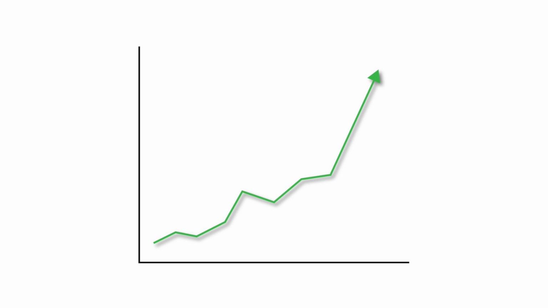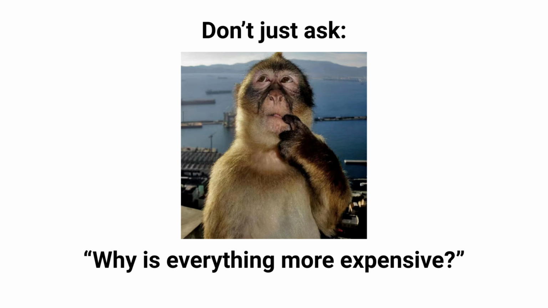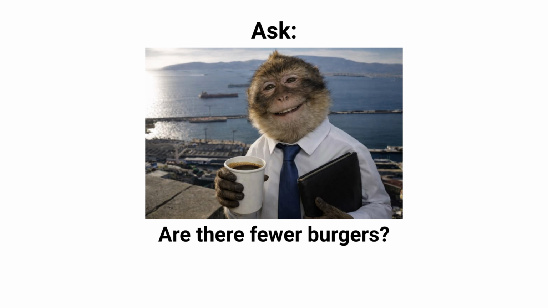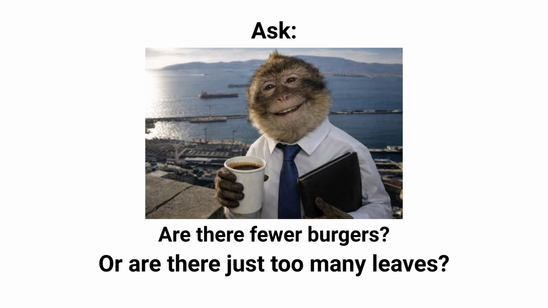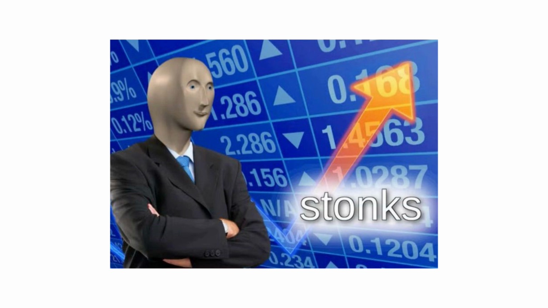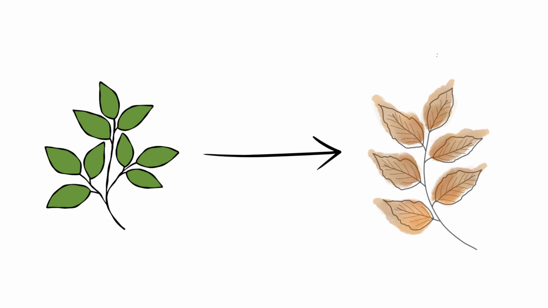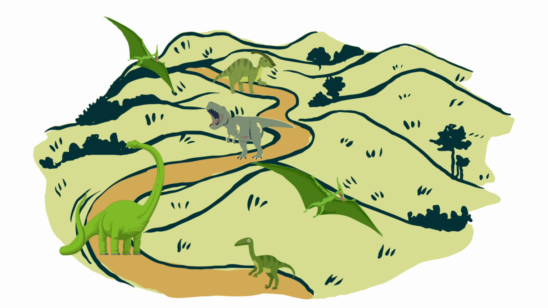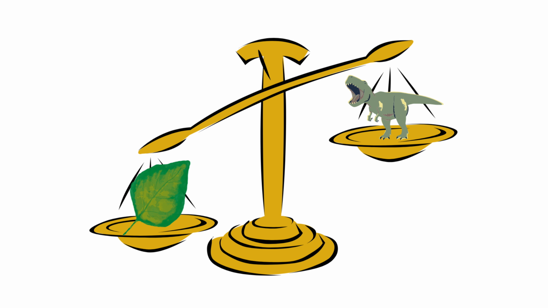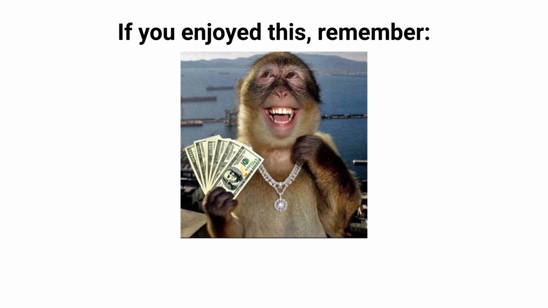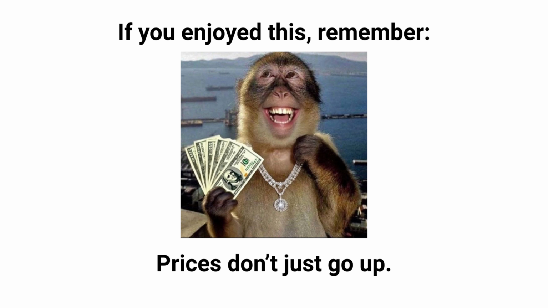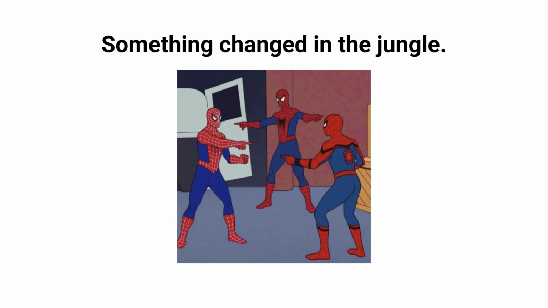So next time you see prices going up, don't just ask, why is everything more expensive? Ask, are there fewer burgers, or are there just too many leaves? Because inflation isn't about burgers becoming better, it's about leaves becoming weaker, and in Dino Valley, the strength of the leaves determines the fate of every dinosaur. If you enjoyed this, remember, prices don't just go up. Something changed in the jungle, and most of the